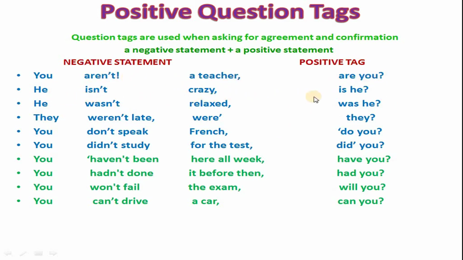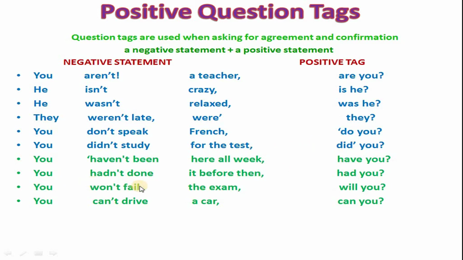He isn't crazy, is he? He wasn't relaxed, was he? They weren't late, were they? You don't speak French, do you? You didn't study for the test, did you? You haven't been here all week, have you?